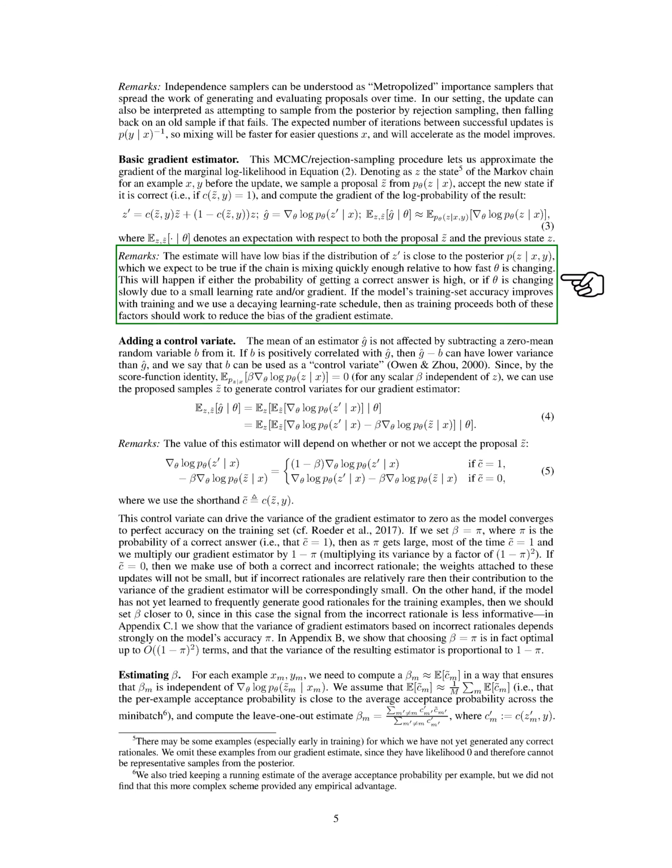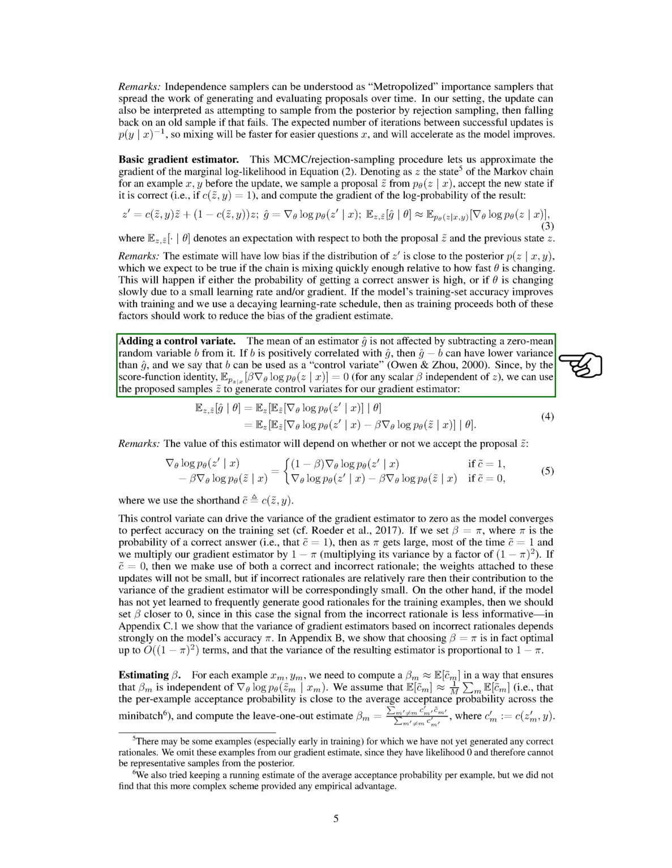Section. Adding a control variate. Let's simplify the given text. We're discussing the concept of adding a control variate. The average of an estimator, which we'll call g hat, doesn't change if we subtract a random variable b with zero mean from it. If b is positively related to g hat, then g hat minus b can have a lower variability than g hat. In this case, we can use b as a control variate.